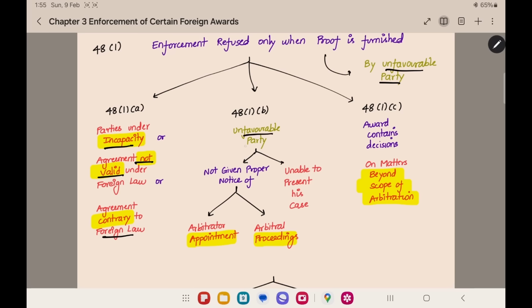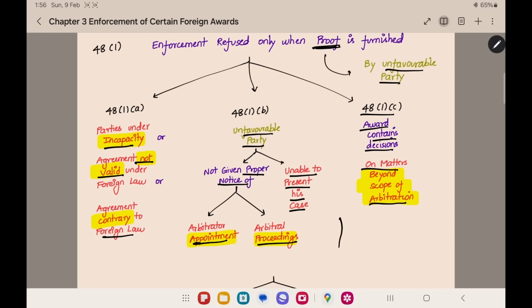The second thing is the unfavorable party can tell that he was not given proper notice of the arbitrator appointment or the arbitral proceedings. I did not know who the arbitrator was. I did not know when the proceedings were held. I was not given proper notice. That reason he can tell. And otherwise, he was unable to present his case. Due to any other reason, I was unable to present my argument during the arbitration. So this is a one-sided arbitration award, so you should not implement it. Like that also the unfavorable party might say. For saying all this, he should give the proof. The most important thing is proof. 48(1)(c): the award contains decisions on matters beyond the scope of arbitration.